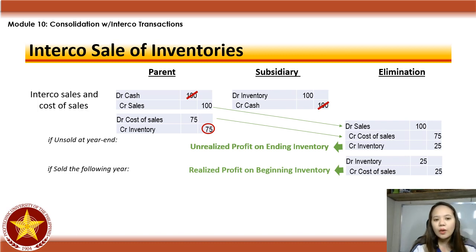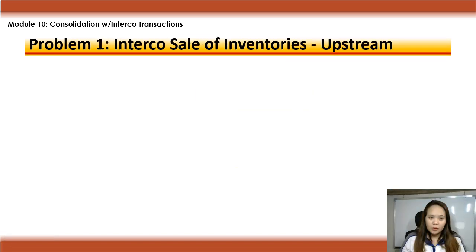So again, yung unrealized profit mo last year will be realized profit the following year. And it will affect cost of sales. It will affect net income. Okay, so solve naman tayo ng problems. First is for the upstream sales.